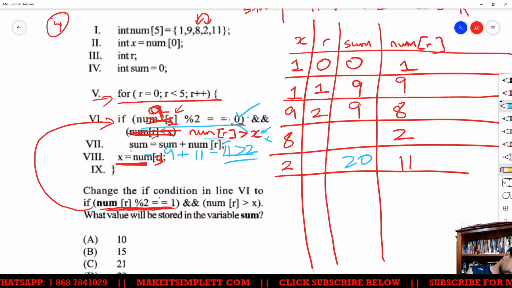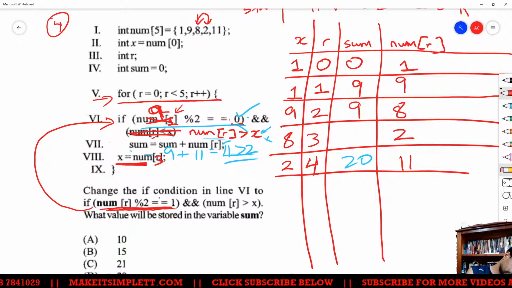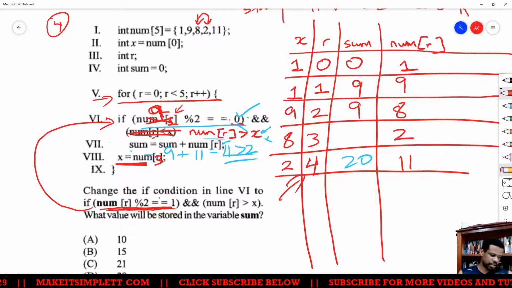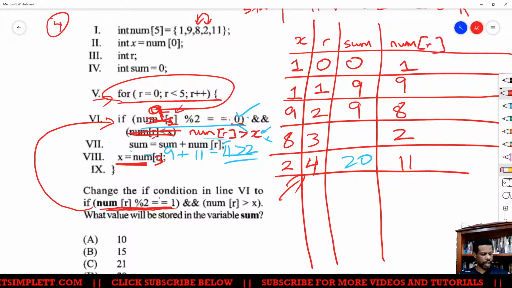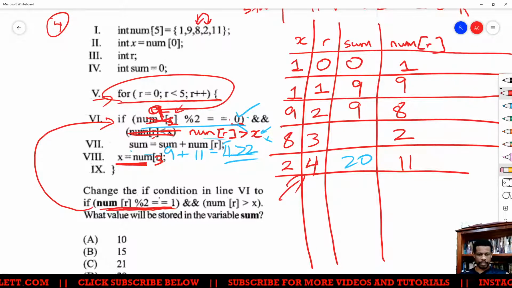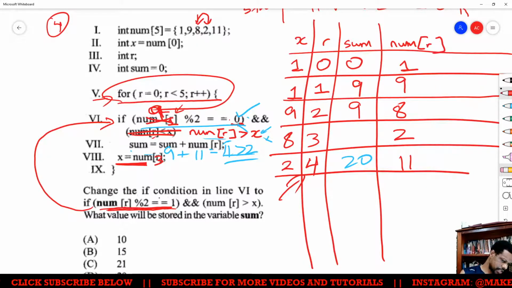And by now, our value of r has reached 4. So that means it's only going to go 4 times, because the for loop is 0 to r minus 5, which is 4. So the last value of sum that we will have will be 20. Therefore, your answer is D.